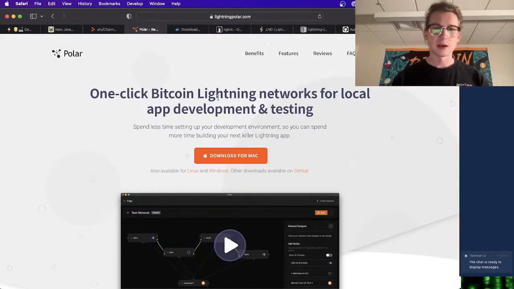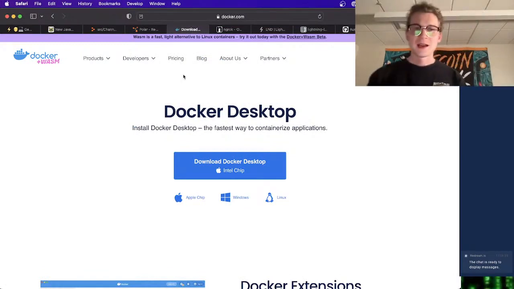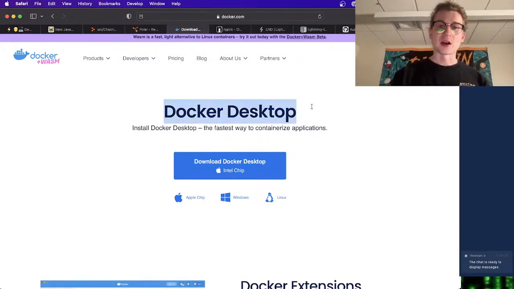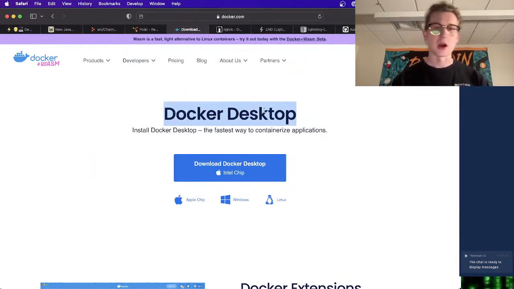It's going to be necessary for this presentation. It was necessary for last week's presentation. And what Polar runs on is Docker Desktop. So it's another thing you have to install. This is specifically Docker Desktop, which is the desktop app. If you go to their products, they have a lot of products. There's a lot of ways to use Docker, but